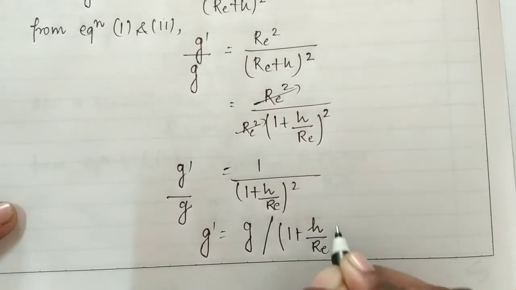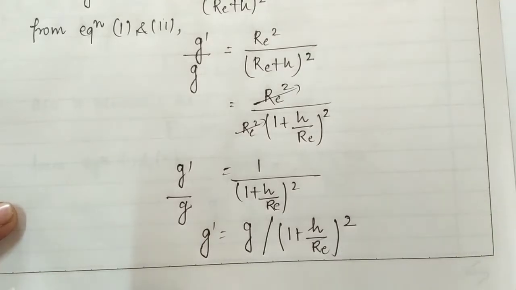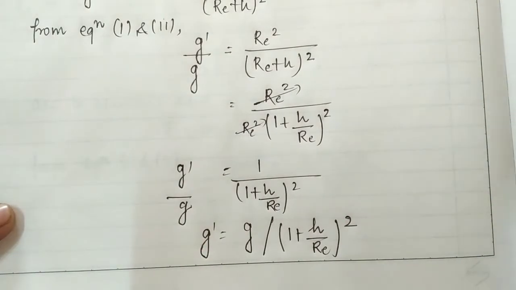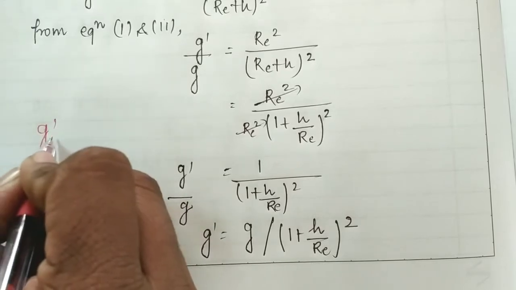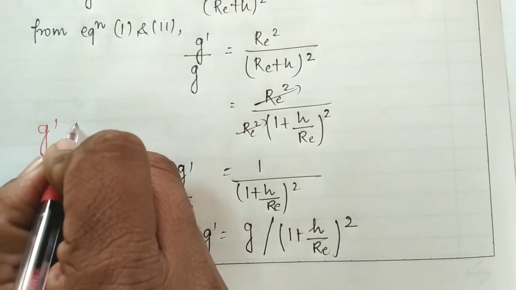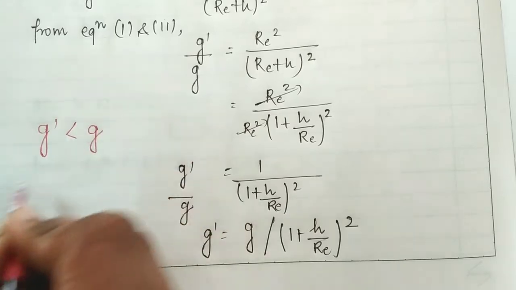So from this expression we can conclude that the value of g, meaning g dash, decreases on increasing the height.